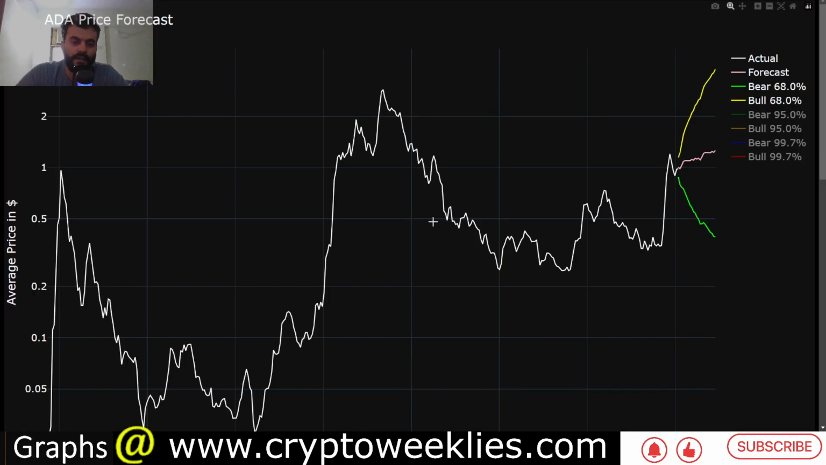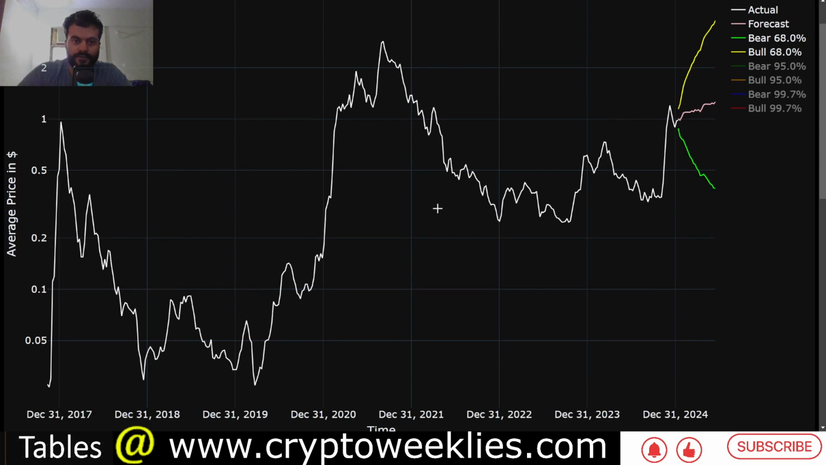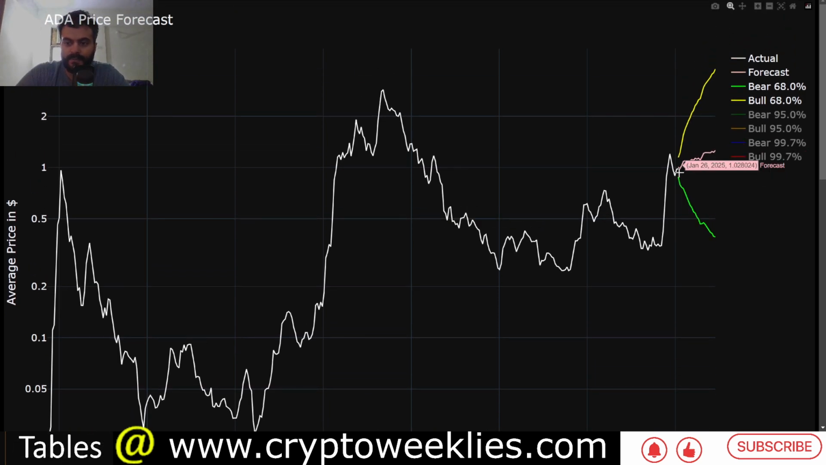Again, we do have ADA Bitcoin based prediction on the website. Again, we'll talk about that if time permits. Right now, the directionality related model, this is the base case scenario, the likelihood of price action going higher is higher than going lower per the directionality related model, in this pink line.